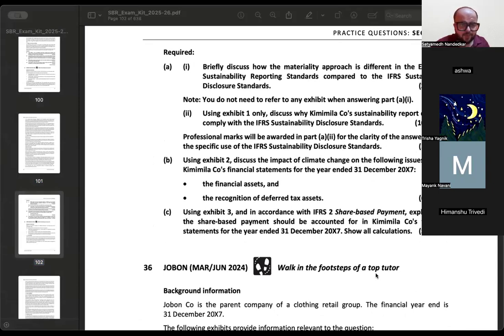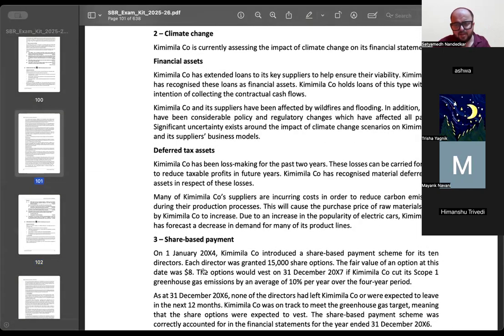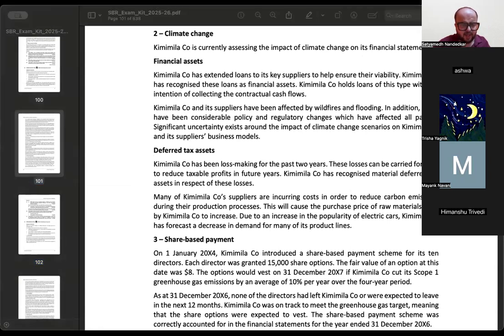What is happening here? In this case, it has extended loans to certain key suppliers, and the business model is to collect contractual cash flows. Now what happened with the suppliers? There were some fires and flooding and all of these things, and there are regulatory changes, which means now the suppliers appear to be in a difficult financial position. They will not be able to either repay the full amount, or they might not be able to repay anything.